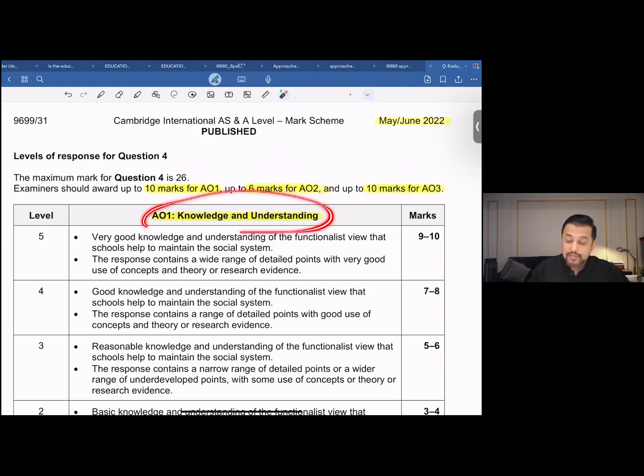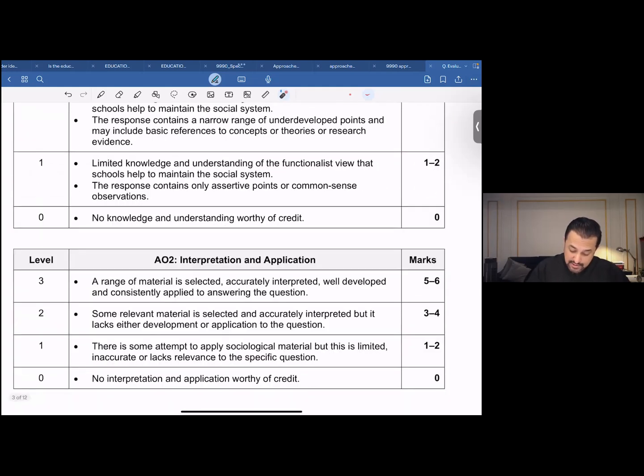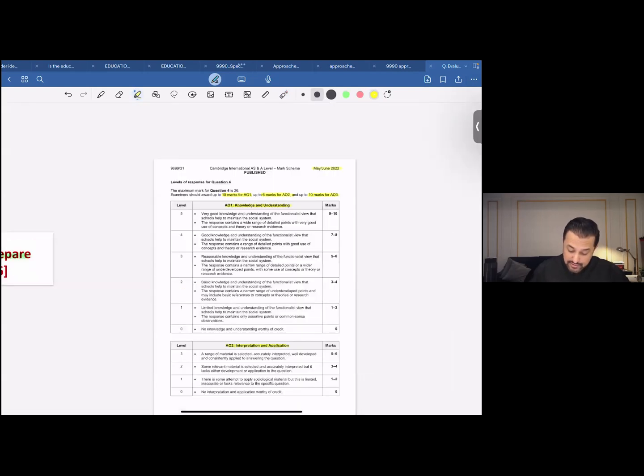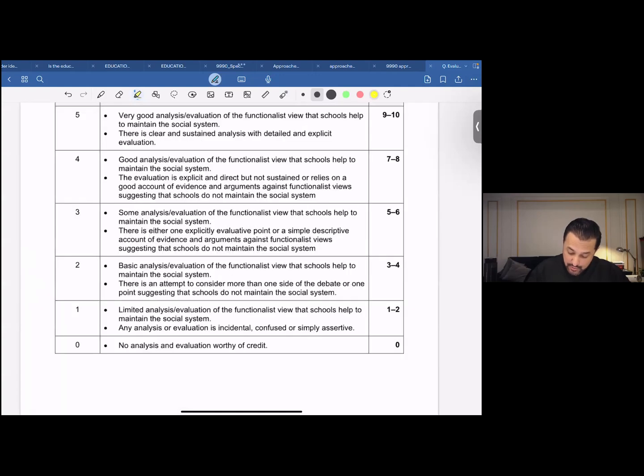AO1 over here is knowledge and understanding. AO2 over here is interpretation and application. However, AO3 over here is analysis and evaluation.